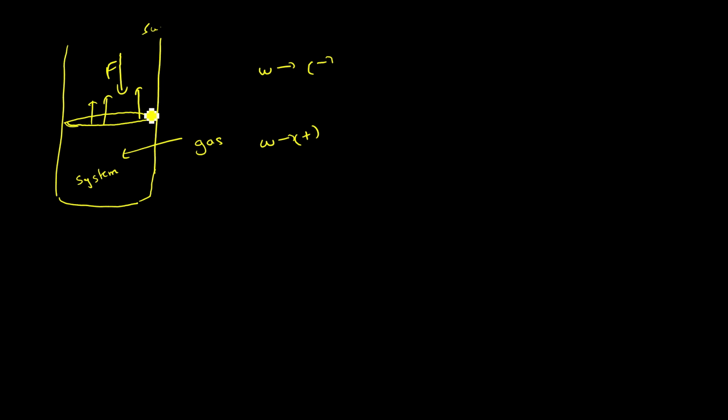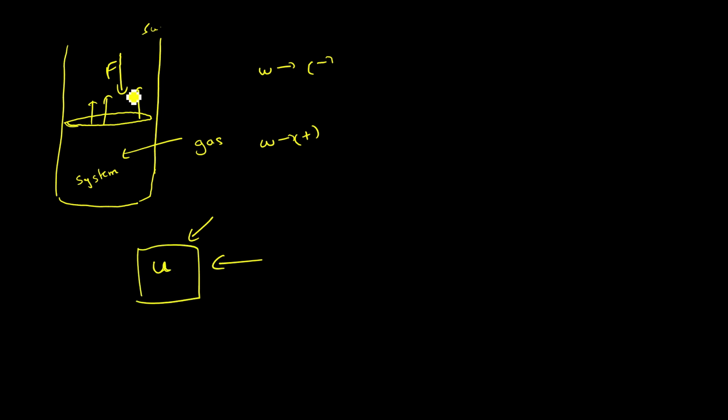So when we are doing the work on the system, we are giving it energy. The internal energy accepts all kinds of energy. It can accept heat, it can accept work, but it stores that energy as internal energy.